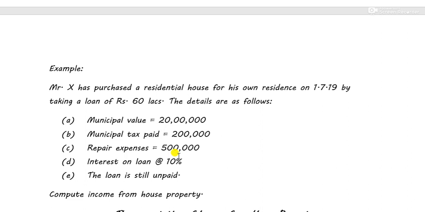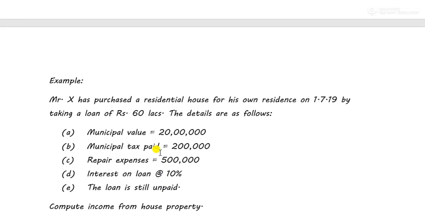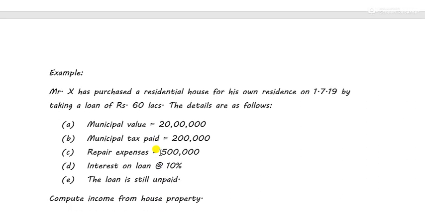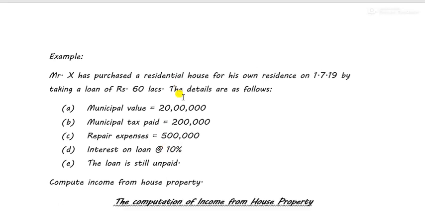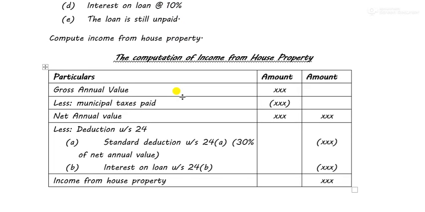Wrong. If someone said yes, then he or she is wrong, because the net annual value is 0. So how will you derive 30% from 0? 30% of 0 is 0. So standard deduction of 30% will not be allowed. Repair expenses will not be considered. The only thing that will be considered is interest on loan, 10%.